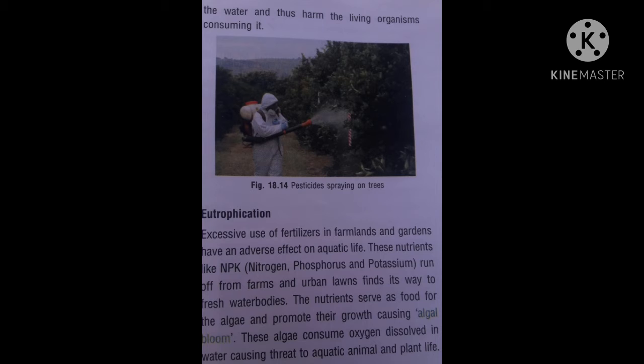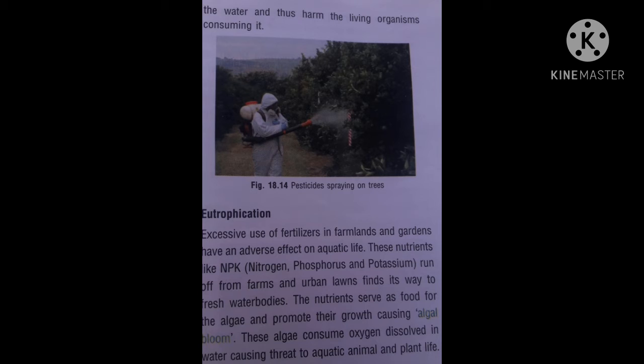Now the topic is eutrophication. Excessive use of fertilizer in farmlands and garden has an adverse effect on the aquatic life. These nutrients like NPK, meaning nitrogen, phosphorus, and potassium, run off from farms and urban lawns, and find their way to fresh water bodies. From the field they reach the water bodies.